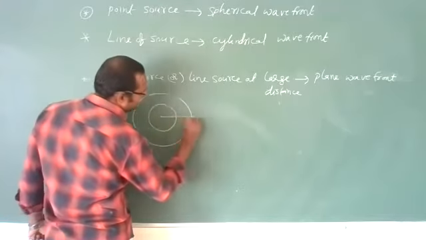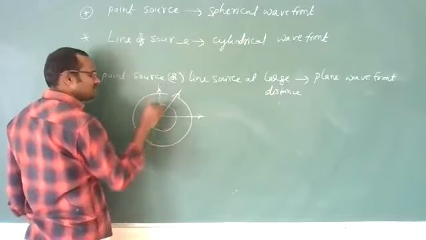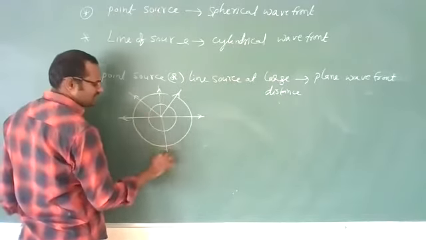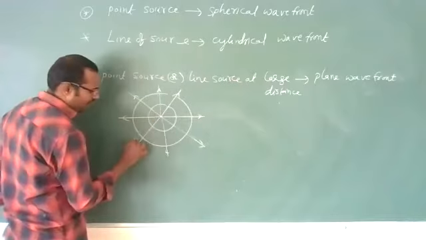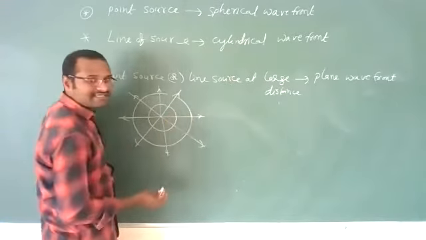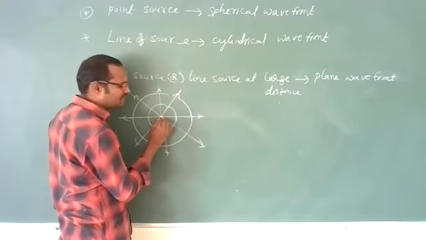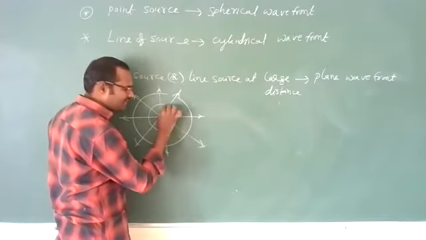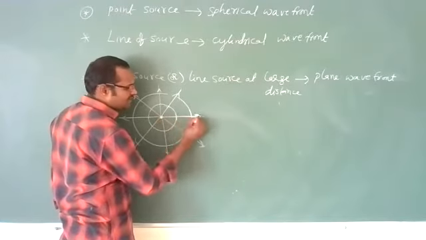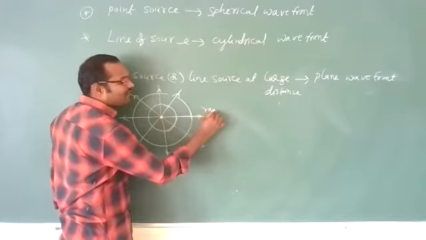If you draw lines, how will these lines be according to your knowledge? How will these lines be? These lines are perpendicular to this wavefront. Yes. Any line drawn from the center of the sphere or circle to a point on its circumference will be called a normal. So these lines which are perpendicular to the spherical surface are called rays of light.